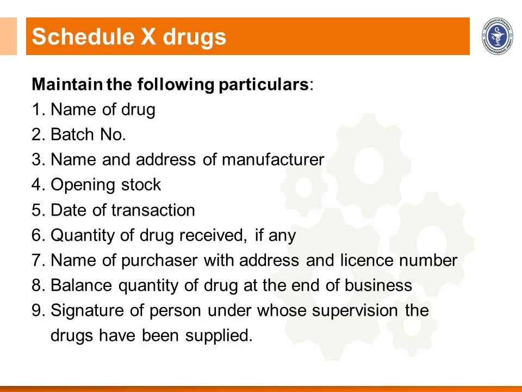Now after Schedule C drugs, let us talk about the import license for Schedule X drugs. Schedule X drugs means the drugs related to narcotic and psychotropic substances.